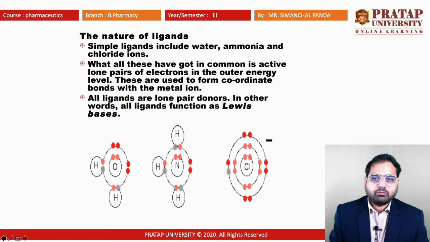We can see here the electrons are being donated by the oxygen or nitrogen or the chlorine, and those are shared by the hydrogen having the positive ions.